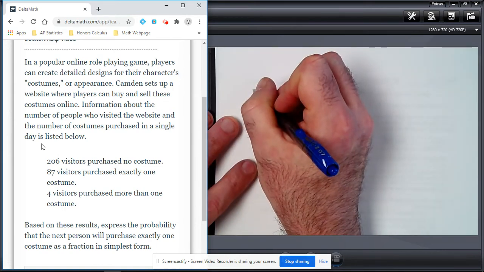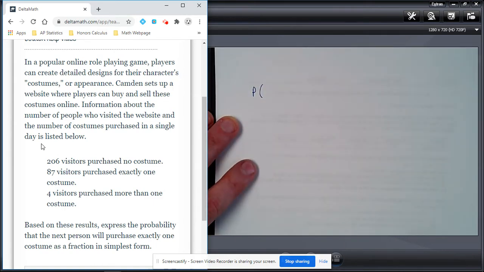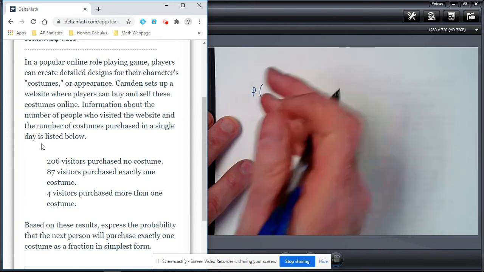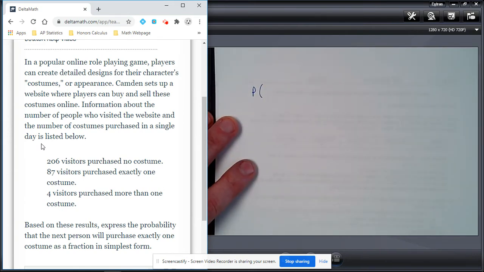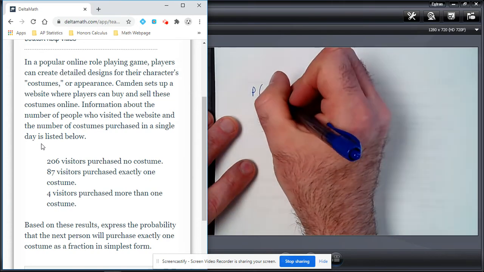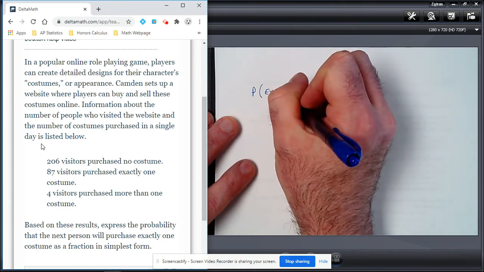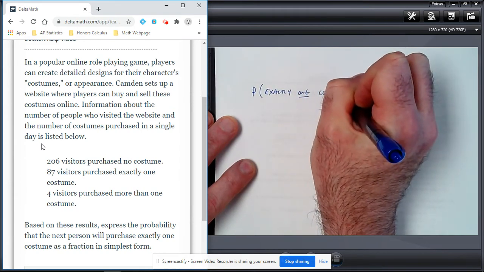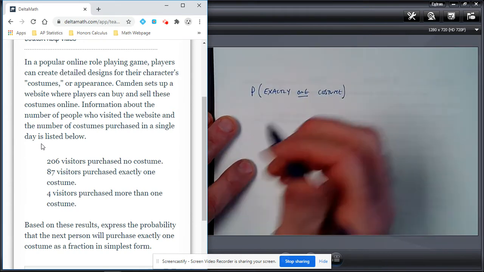So the way that we write that out, it will be a P with open parentheses, and that just basically means the probability of. All right, what are we trying to figure out the probability of? That we get exactly 1 costume. So exactly 1 costume. So that's what we're trying to figure out.